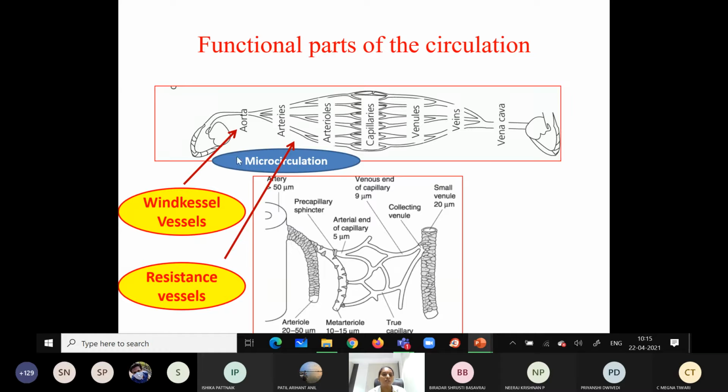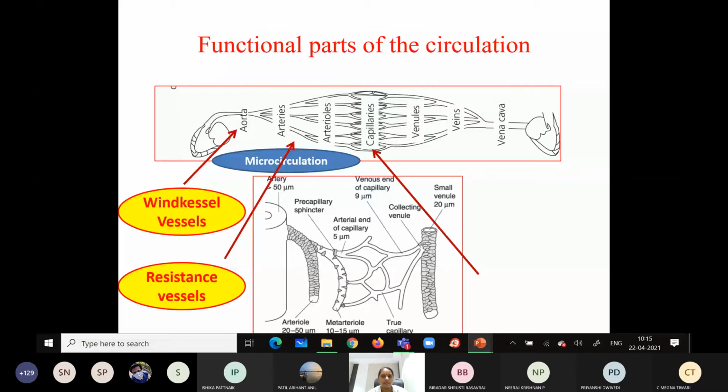How they are interrelated, we are going to study later. So that's why these arteries and arterioles are called resistance vessels. Why are they resistance vessels? Because they offer resistance to blood flow because of the presence of smooth muscles in the walls, right?